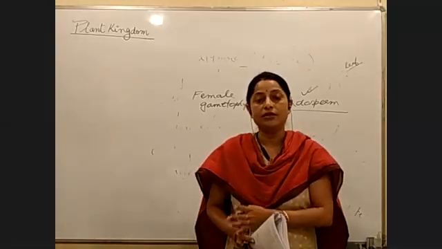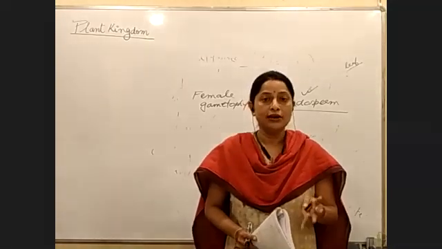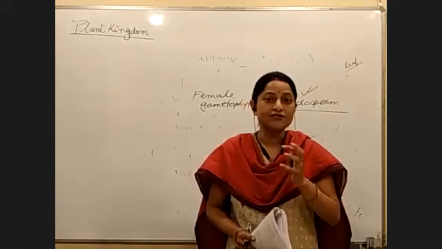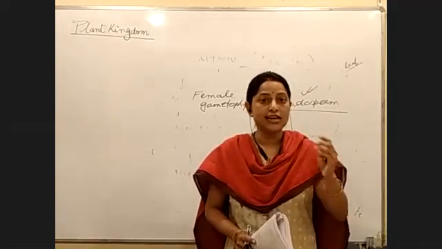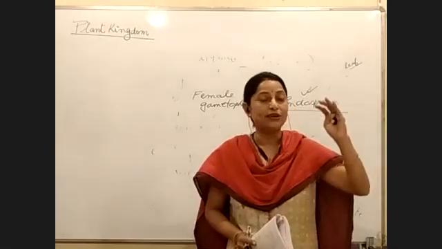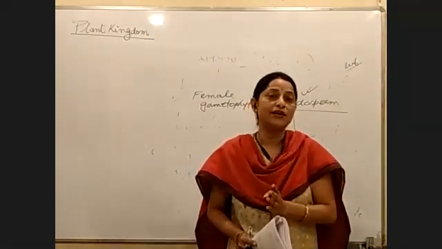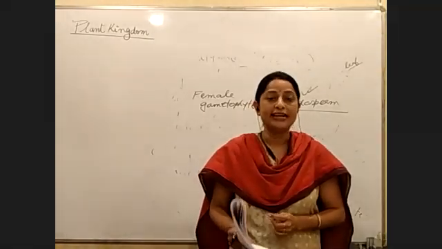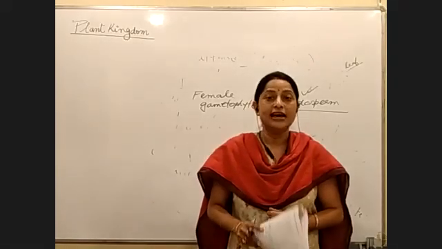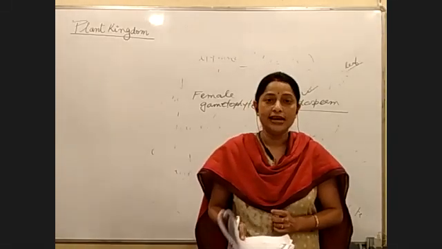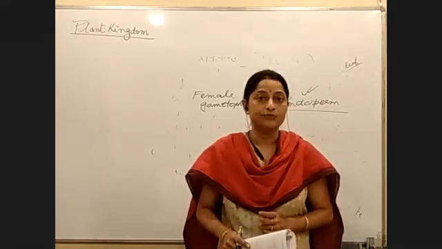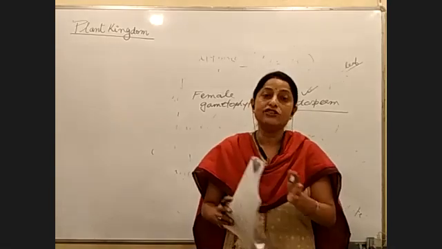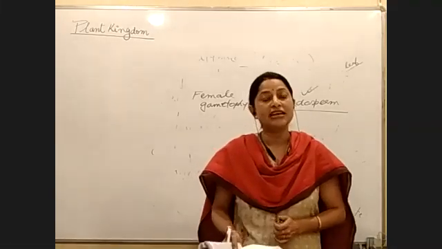In angiosperms fertilization happens twice. One fertilization forms the zygote, which forms the embryo, and the second fertilization forms the endosperm. So endosperm is the result of double fertilization, which is a characteristic of only angiosperms.